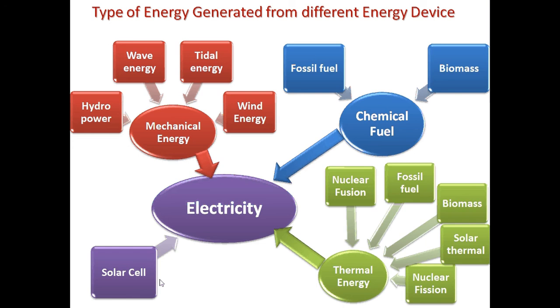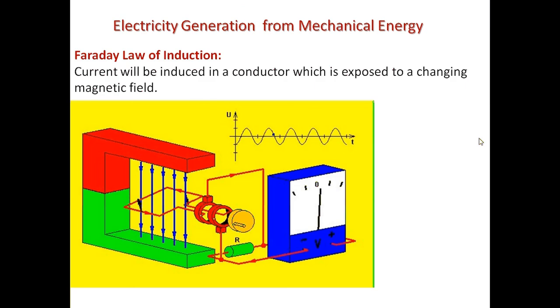Except for this solar cell, all the other forms of energy devices either produce energy in the form of mechanical energy, chemical fuels, or thermal energy. But it is very important that all these other three forms of energy have to be converted into electricity, which is basically what we use in our daily life. So how can we do that? First, we will study how electricity generation can be done from mechanical energy.